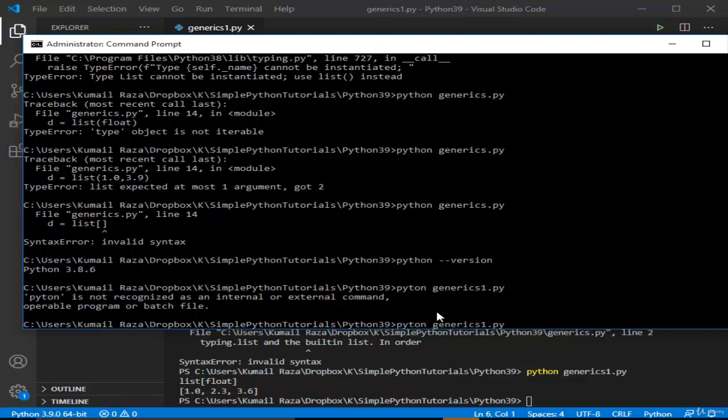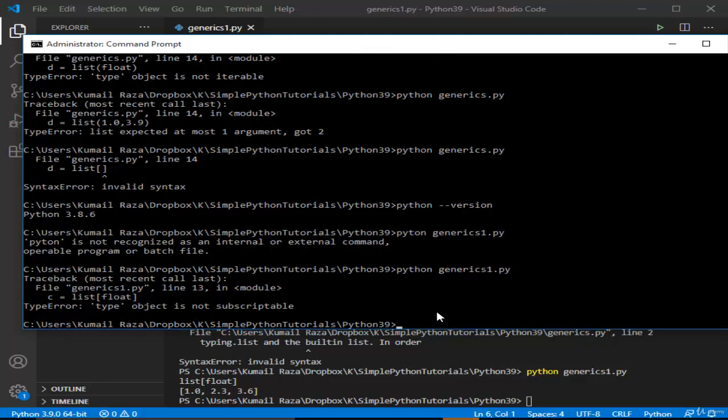Okay, so let's do this again, and now see, the list is not subscriptable. The type object is not subscriptable. It wasn't able to create the list, and this is again because of the parameterization or use of generics, and we could not achieve this in earlier versions of Python.